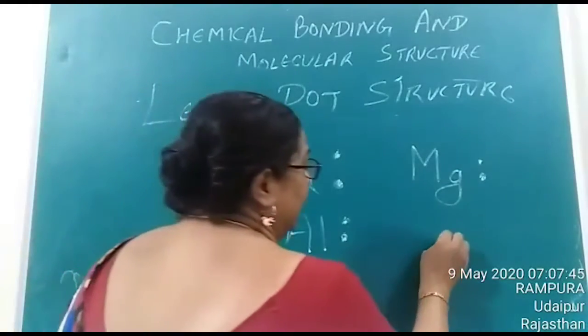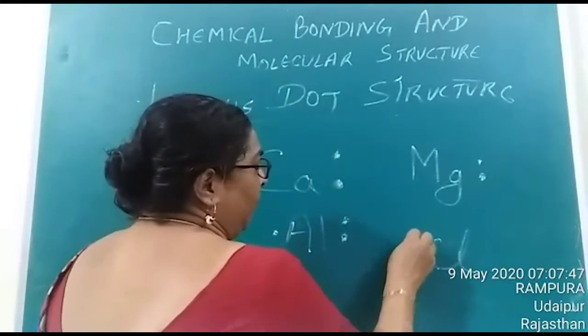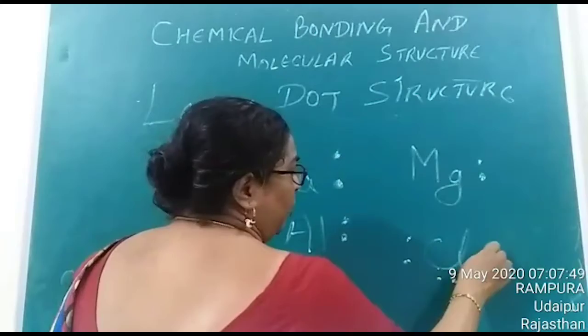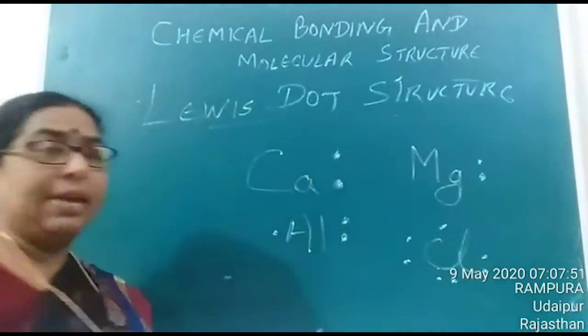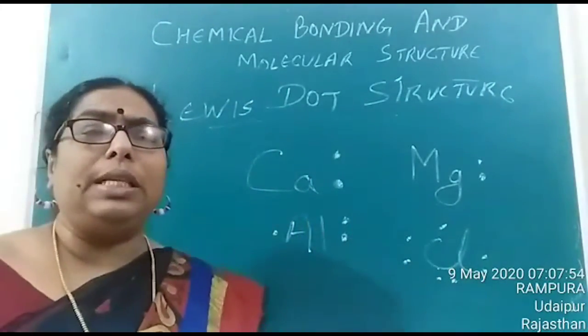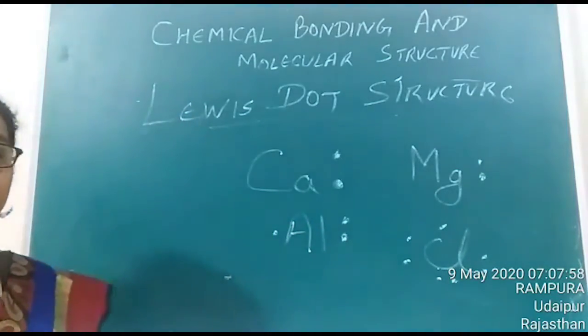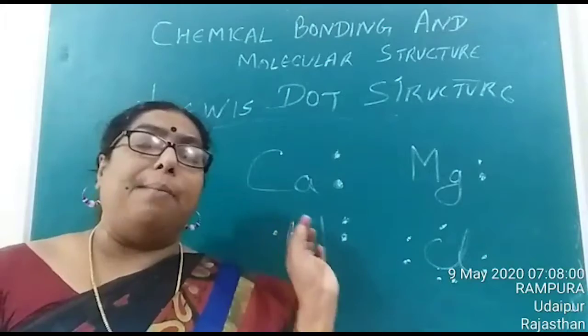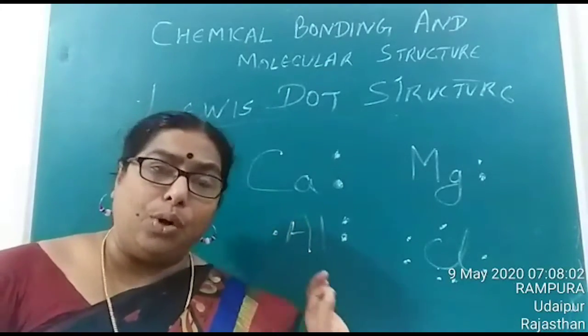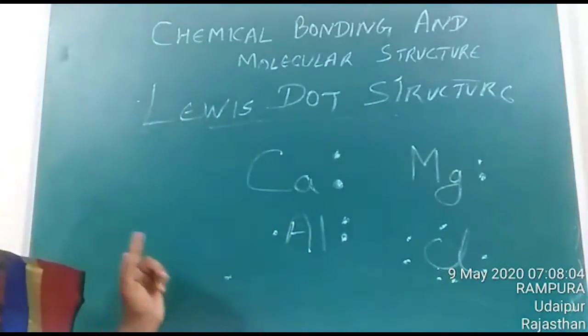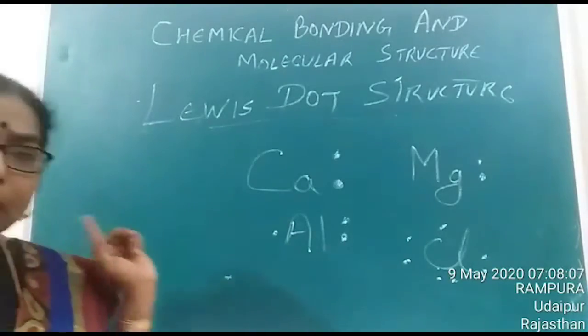Or if you consider the element chlorine, you know what is the number of valence electrons in case of chlorine? It possesses 7 electrons. So in all these cases we have seen that according to Lewis dot structure, the dot represents the number of valence electrons, that means electrons present in the outermost shell. Is it clear?